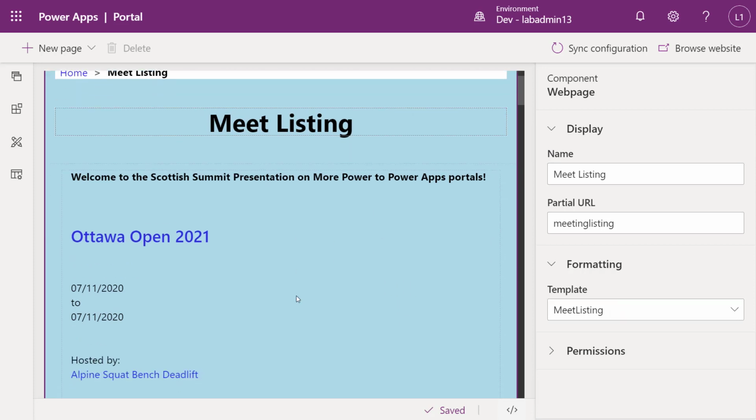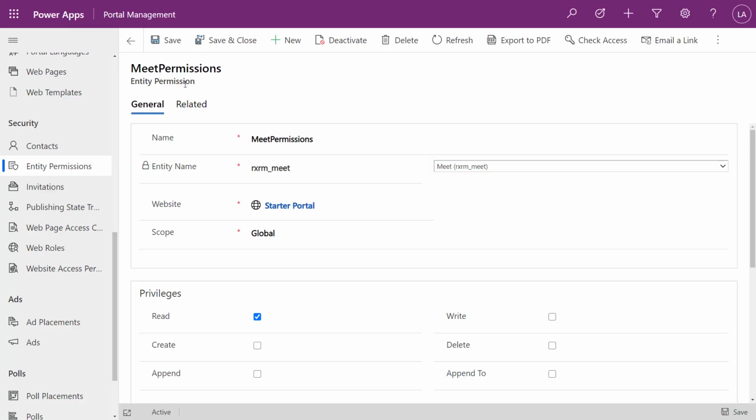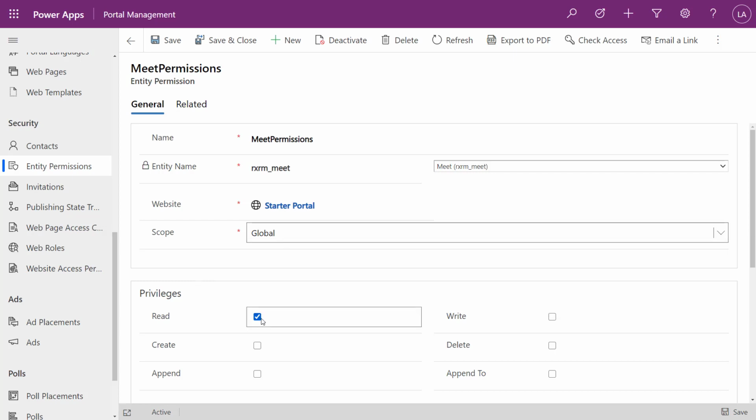Now, the other thing that I want to make you aware of is to show this information, we do need to set up some security within our portal management app. So back in our portal management app, I did create that entity permission. We will need that. I've just set it to the scope of global, but with the different scopes, we can base it on the type of user that's viewing that data. So this is a way we can filter out data to only be visible to certain members. And I'm just giving it read privileges, meaning we could read that data.